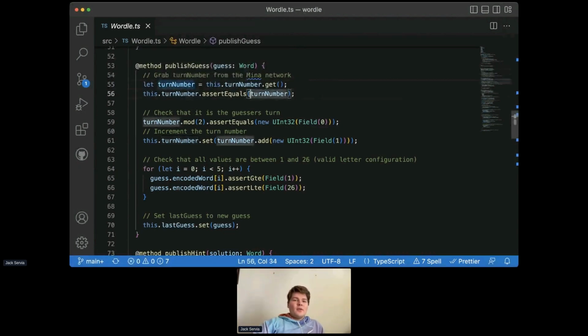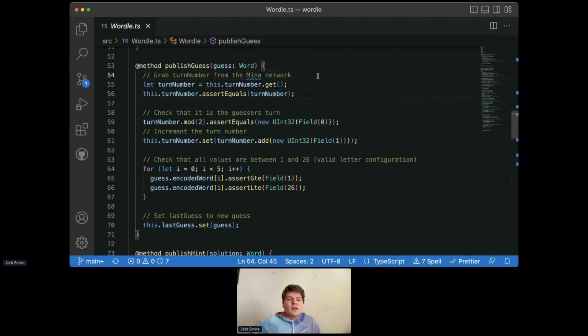Now we need another line below this, and this is something that we're maybe thinking about making a little bit more magical because it seems to confuse some people. But what this line below it does is it basically confirms that the proof was generated and the transaction was generated for the same turn number value that's currently live on the Mina blockchain when the actual transaction gets validated. And so this basically grabs our value for runtime. And then when it comes time to actually submit the transaction, this basically checks that this value is still true.